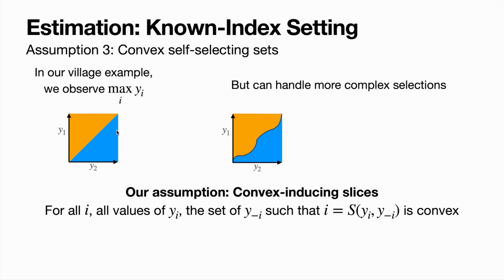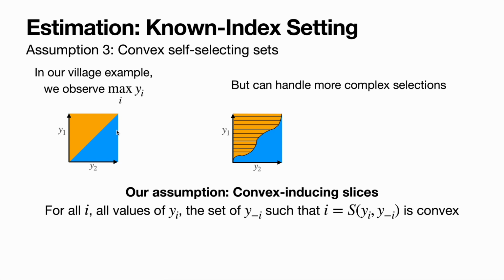And what this means is that for every potential outcome, if we fix a value of that potential outcome, then the set of the rest of the outcomes, such that outcome i wins, is convex. To give a visual example of what this means, here's an example of a set that does satisfy this assumption, because for each value of y1, the set of y2s, such that y1 is the observed outcome, is always convex.